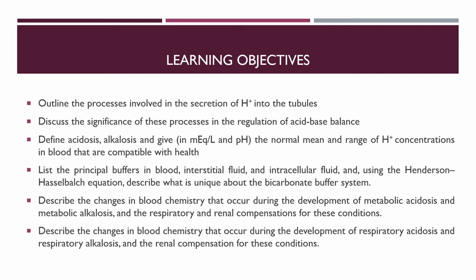Describe the changes in blood chemistry that occur during development of metabolic acidosis and metabolic alkalosis and the respiratory and renal compensations for these conditions. Describe the changes in blood chemistry that occur during the development of respiratory acidosis and respiratory alkalosis and the renal compensation for these conditions.